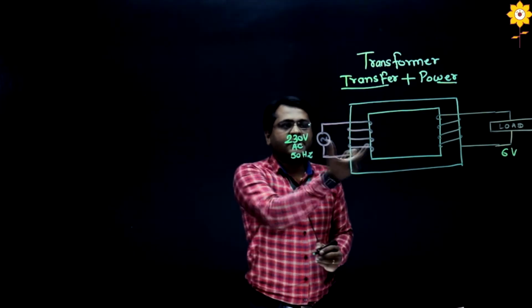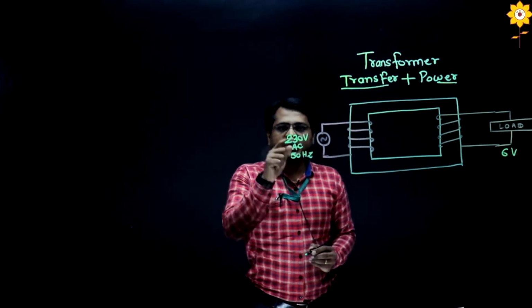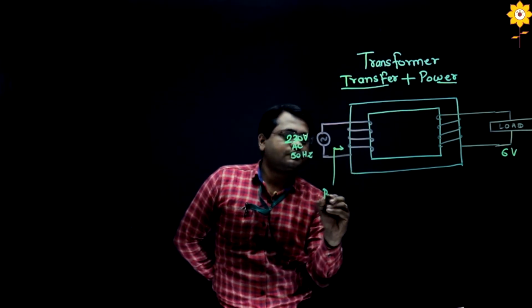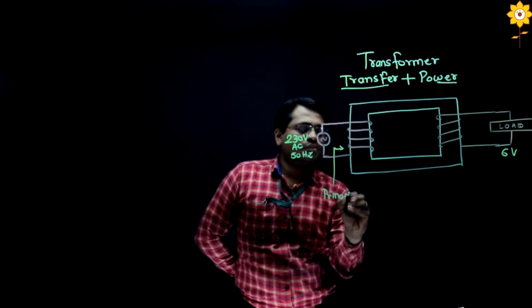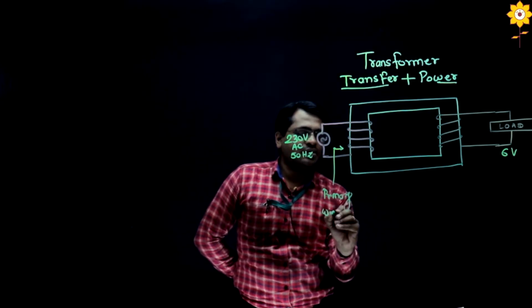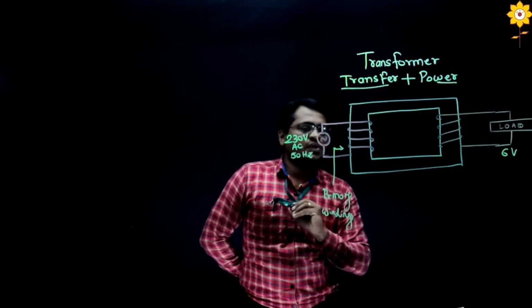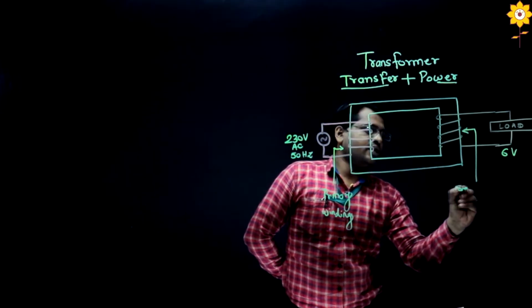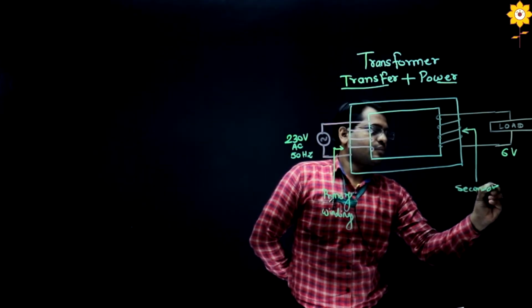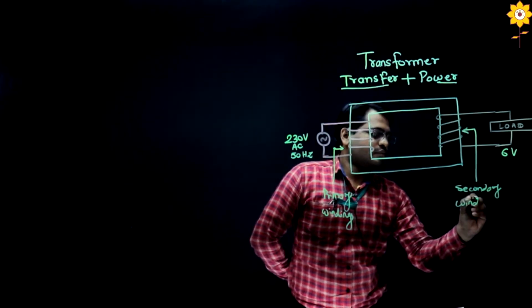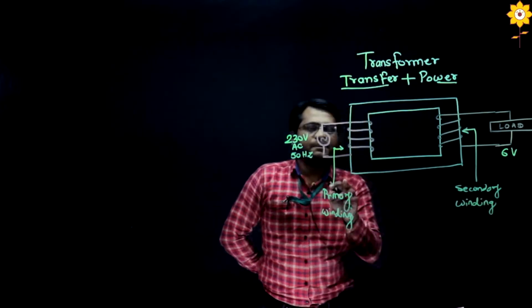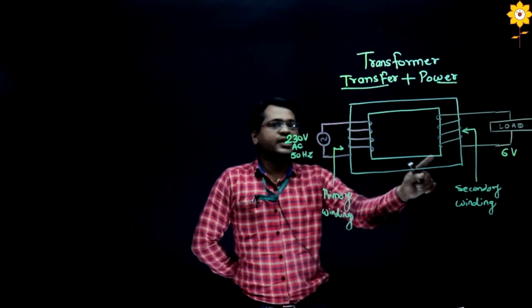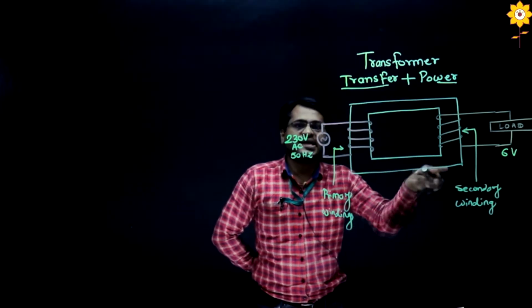The winding to which the input is connected is called the primary winding. The winding to which the output is connected is called the secondary winding.